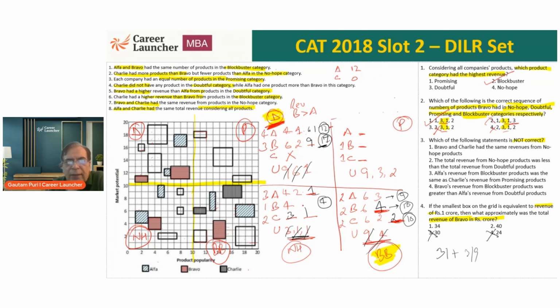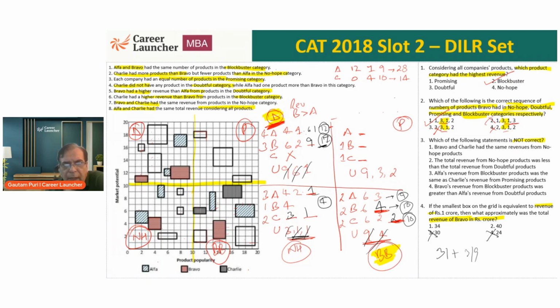Okay. Then next category, let's look at the no hope category. In the no hope category, Alpha is 4, 5, 6, 7. And Charlie is 3 plus 1, 4. Okay. As far as the blockbuster category is concerned, Alpha is 9 and Charlie is 10. How much does it become? 9, 7, 16, 16 and 12, 28. And Charlie 10 plus 4, 14. Okay. And we know Alpha and Charlie have to be equal.